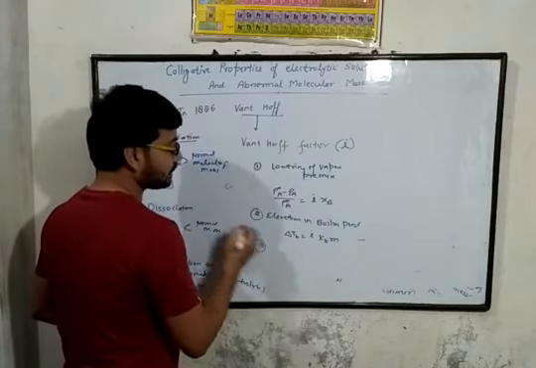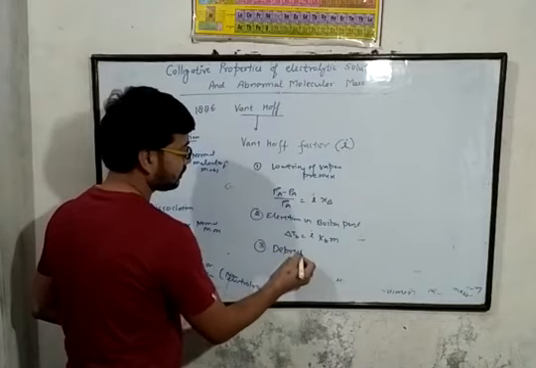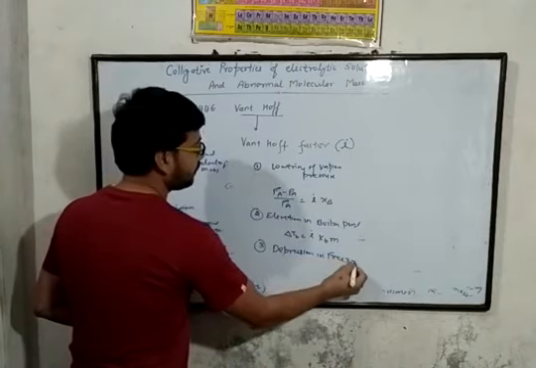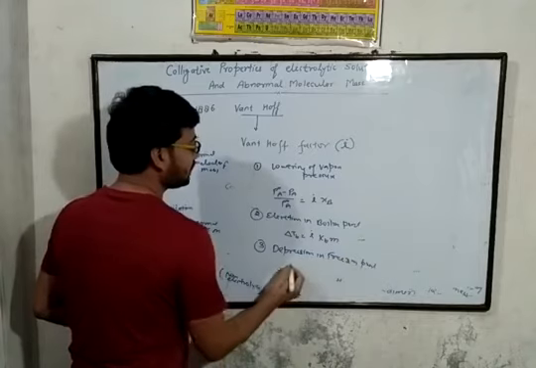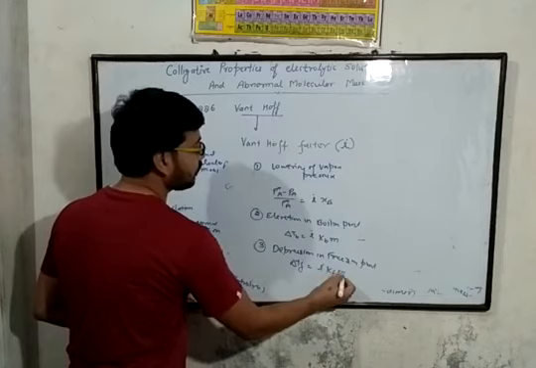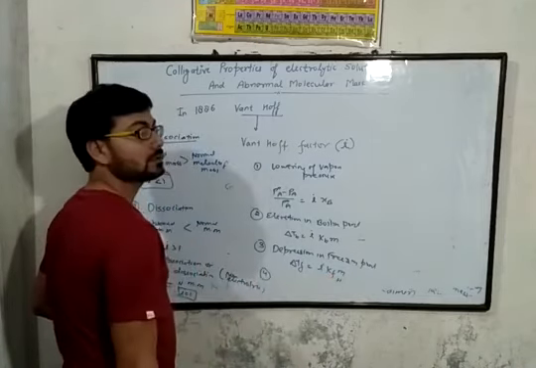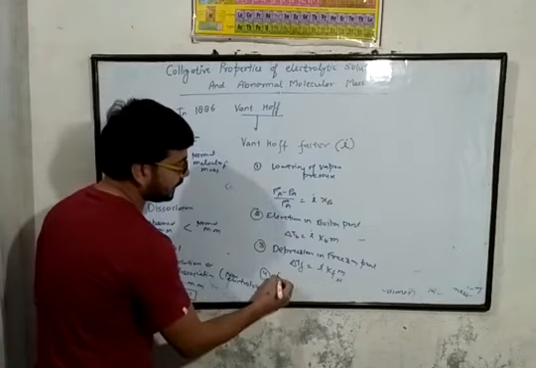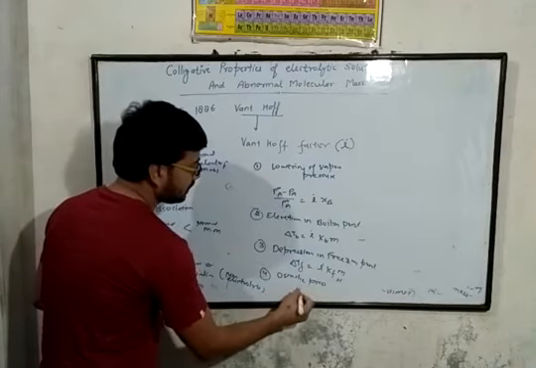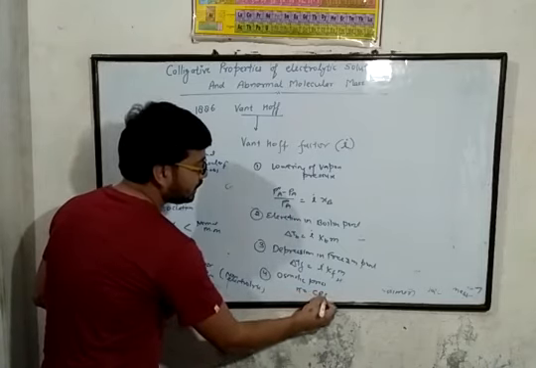And the third equation is depression in freezing point. The delta Tf is equal to i Kf into small m. And the last one is the osmotic pressure, that is indicated by pi, is equal to CRT.